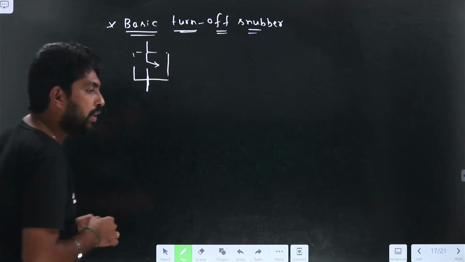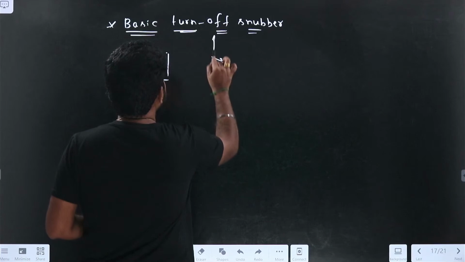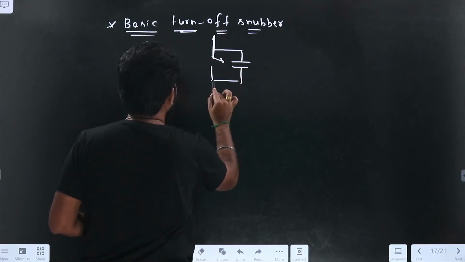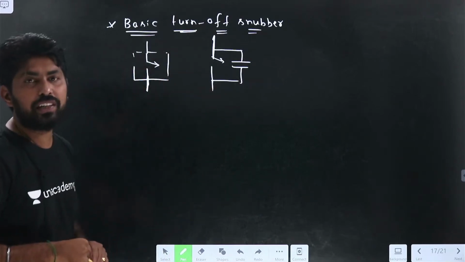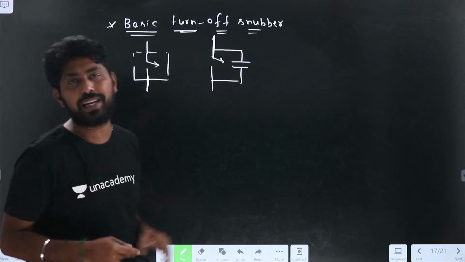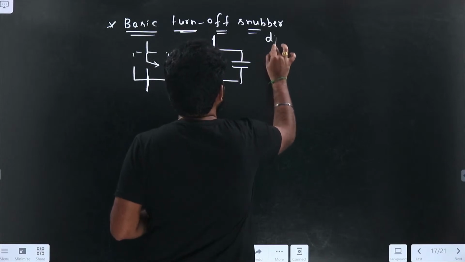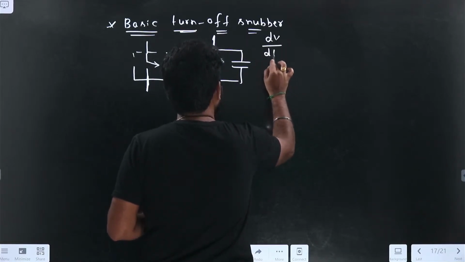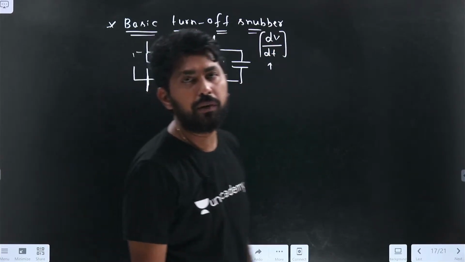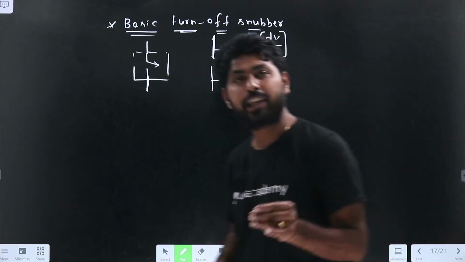So what we are doing is keeping the capacitance across the device. What can it do? The property of the capacitance is that it doesn't allow a sudden change in the voltage, so it can limit the dV by dt. But is this the only function of the turn-off snubber? There are different functions for the snubber circuit. Let us investigate all those functions.